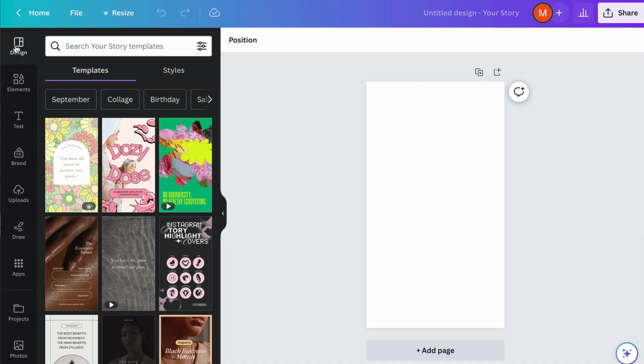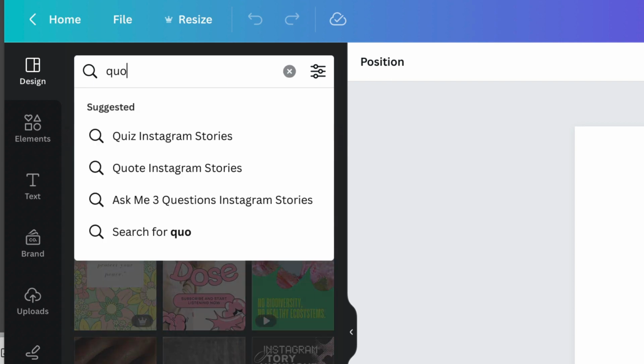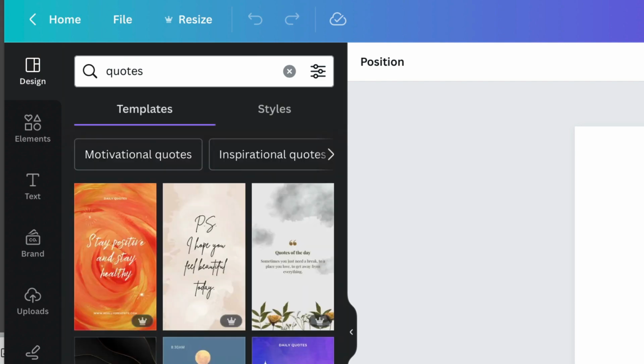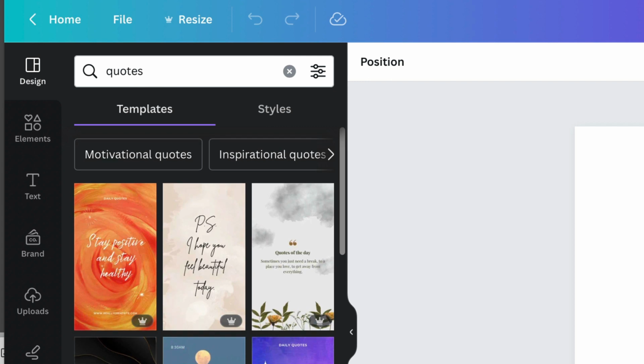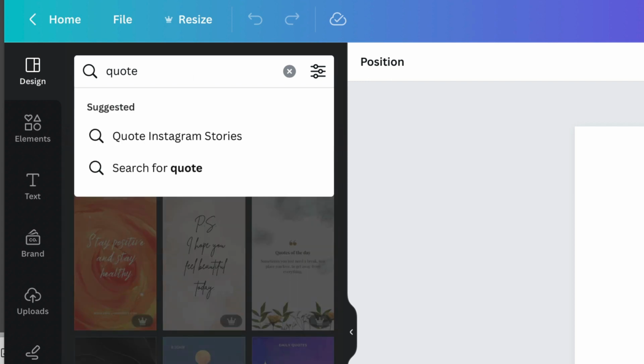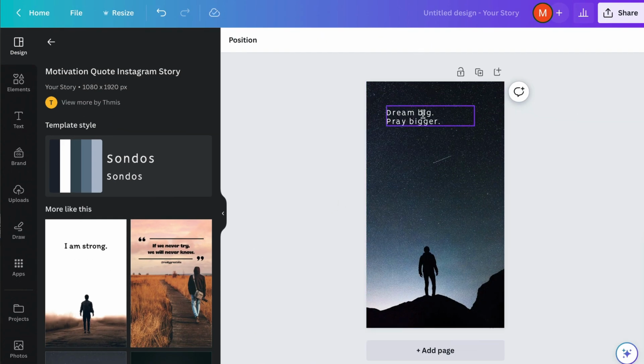If we go to Design on the left-hand side, and then Search Story Templates, and let's think about what we're doing here. So I'm going to create posts that contain a quote. So I'm going to search for quotes. And then we have lots of templates to choose from. Now we want it to look relevant to our niche. So maybe I could add in weight loss. So let's choose a nice template here. We could go with this one. That's nice and simple.